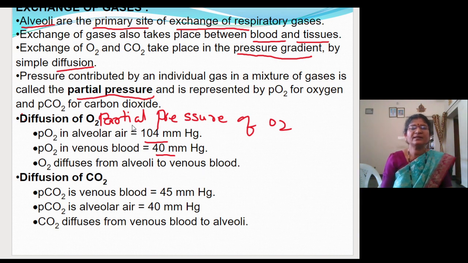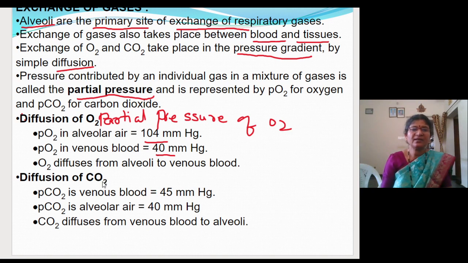So when the diffusion of oxygen occurs in the alveoli, the partial pressure of oxygen will be 104 mm of mercury, and partial pressure of oxygen in the venous blood will be 40 mm of mercury. This I will show in the next diagram. At that time the diffusion of gases will occur from alveoli to the blood capillary.